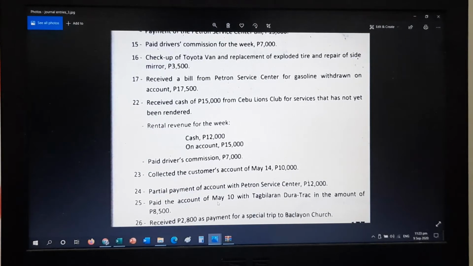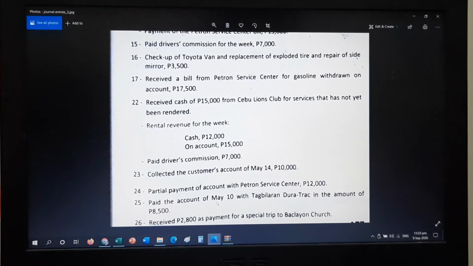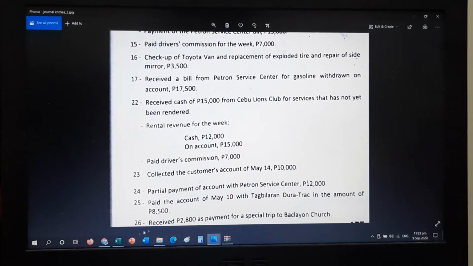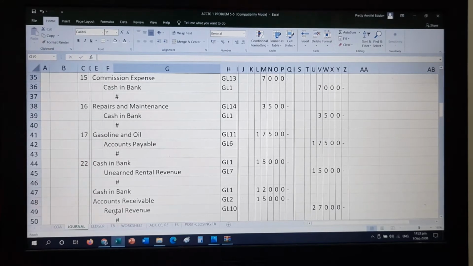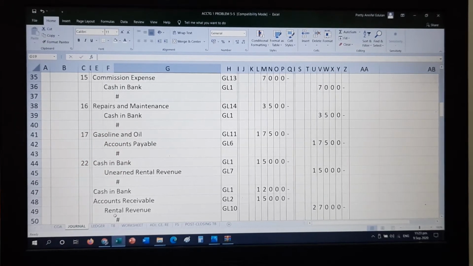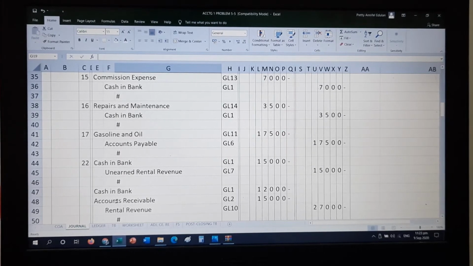Next, receive the bill from Petron Service Center for gasoline withdrawn on account. So, you filled up on gas again. It was done on account. So, debit gasoline and oil. Then, it was on credit, so credit accounts payable. So, again, the folio. Just look at your chart of accounts that we have numbered a while ago.